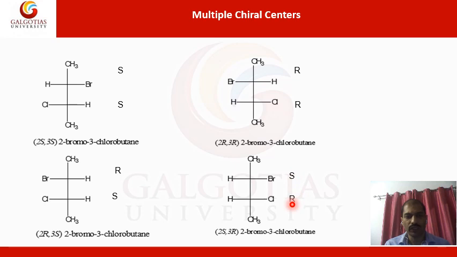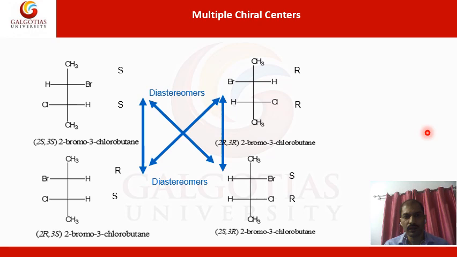If you see, which are diastereomers, easily you can see that with respect to this, these two examples are the diastereomers, and here with respect to this is also the diastereomers. So here you can watch it in a very easy way. Here you can see this one and this one are diastereomers, and these are also diastereomers by taking this example with respect to this one.